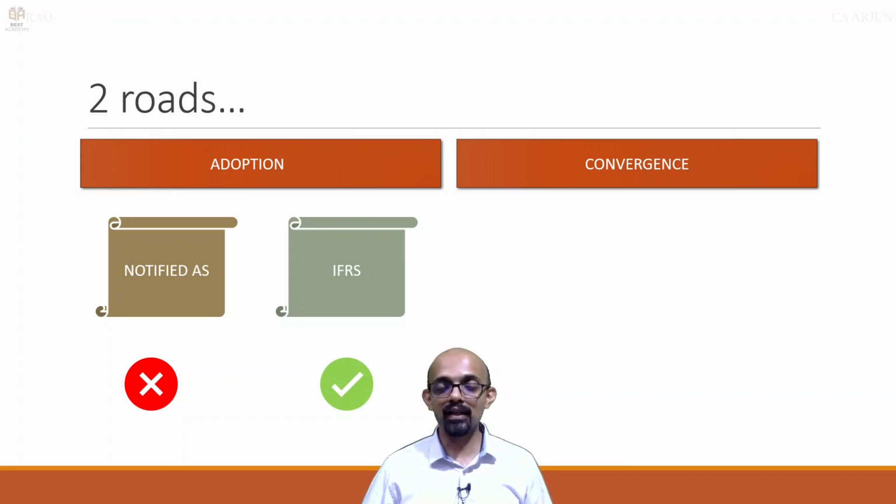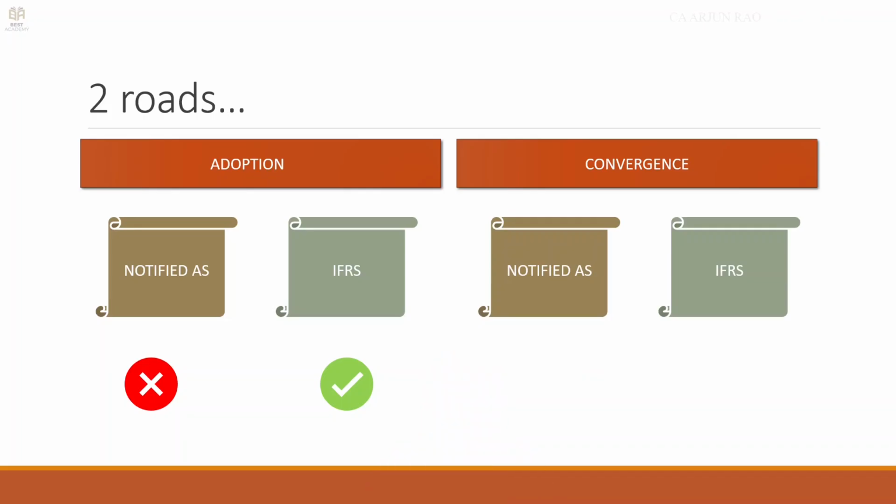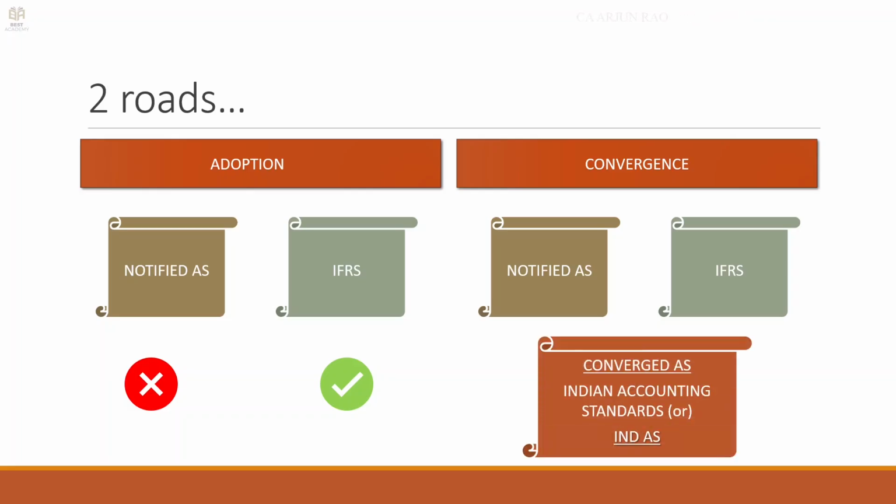But if the country feels that there are some provisions in IFRS which cannot be applied in the Indian context, then what that country will do is, it has notified AS, it has IFRS, it will prepare another set of accounting standards which are known as converged accounting standards.